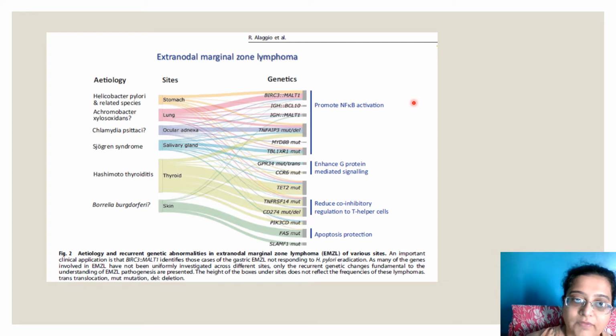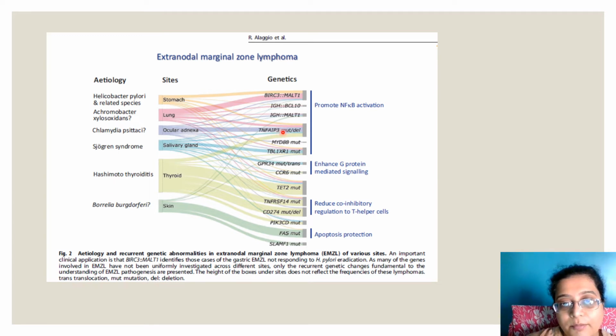Again, promotion of NF-kappa B. Chlamydia psittaci, ocular adnexa, TNFAIP3 mutation, deletion, again NF-kappa B activation. Sjogren's syndrome in salivary gland has a list of mutations: TBL1XR1, MYD88, TNFAIP3, enhanced G protein mediated signaling, as well as NF-kappa B mutation.